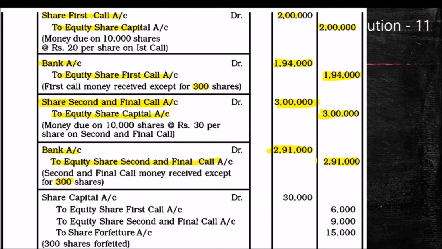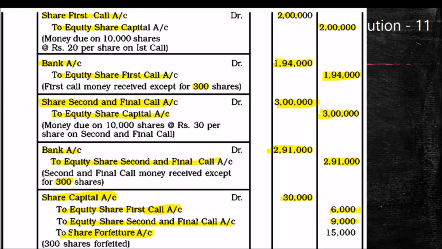And my dear students, the last entry is the entry for share forfeiture. Share capital account debit, for what we actually have to get for the forfeited shares: 300 into 100, 30,000. 300 into 100 is the face value. But the calls in arrear on the first call is 6,000, and the calls in arrear in the second call is 9,000.